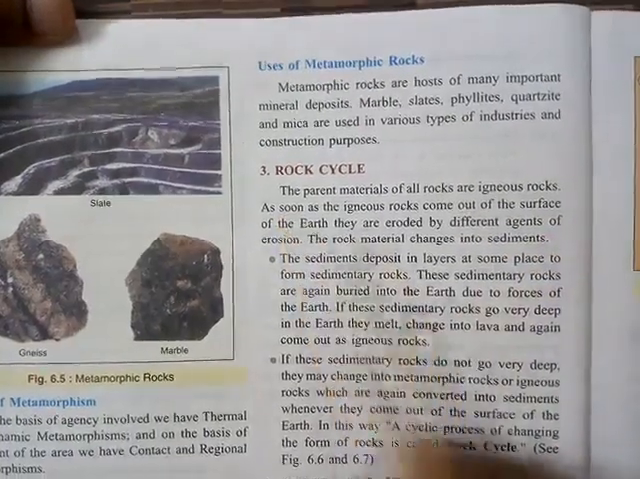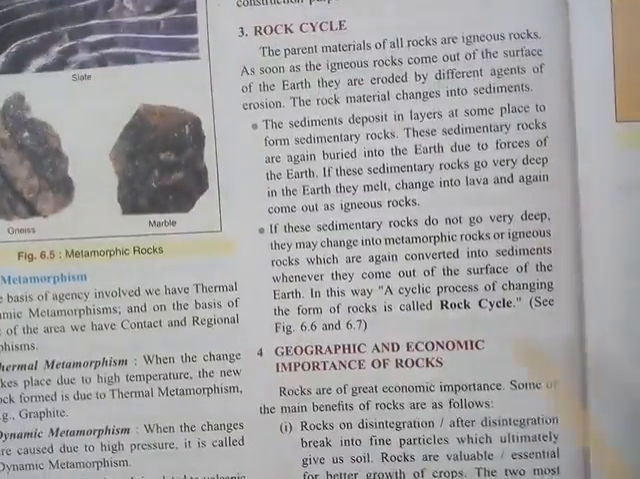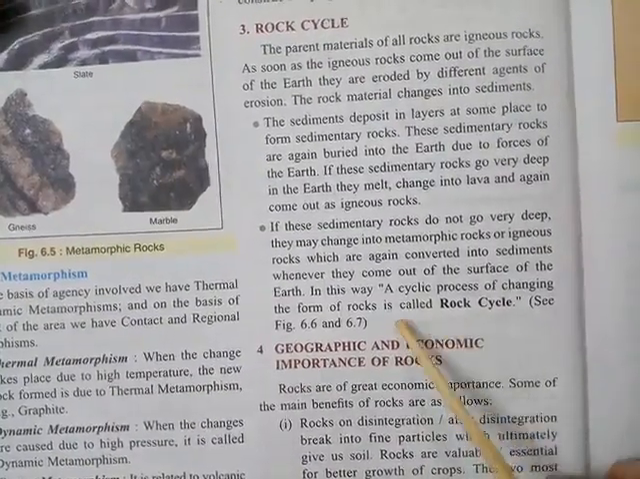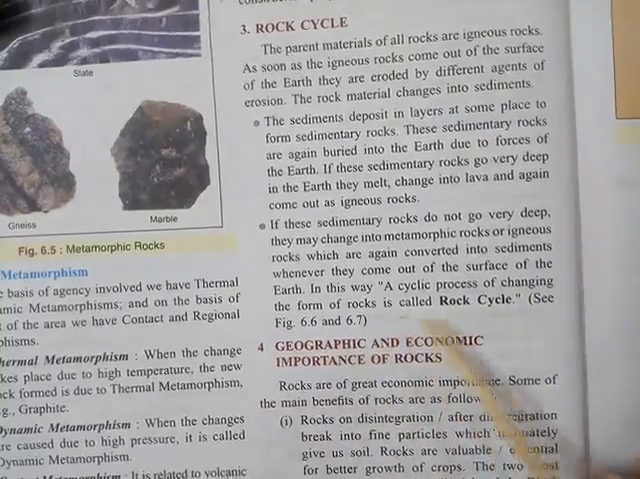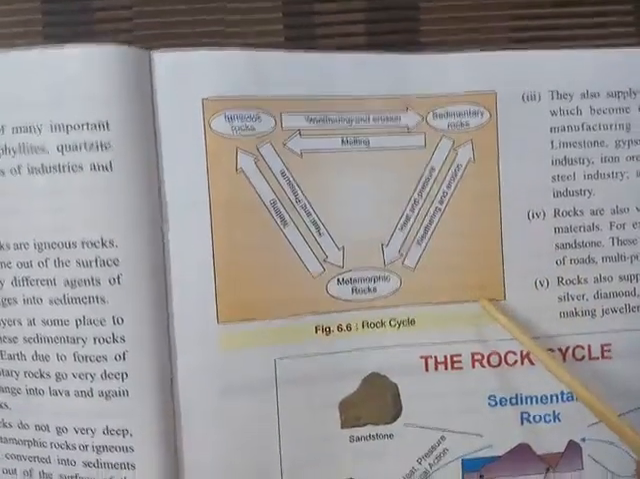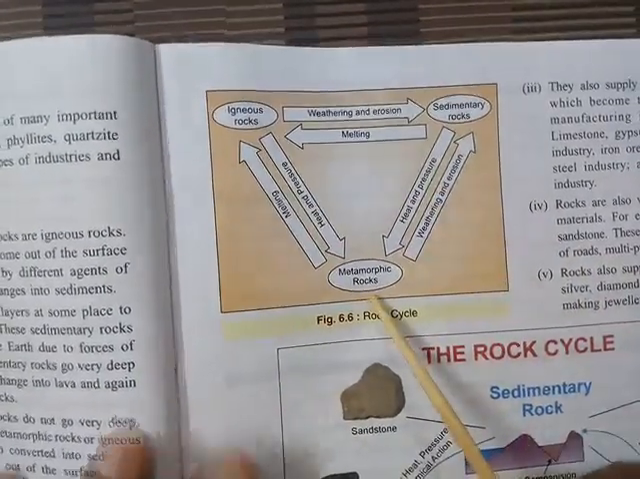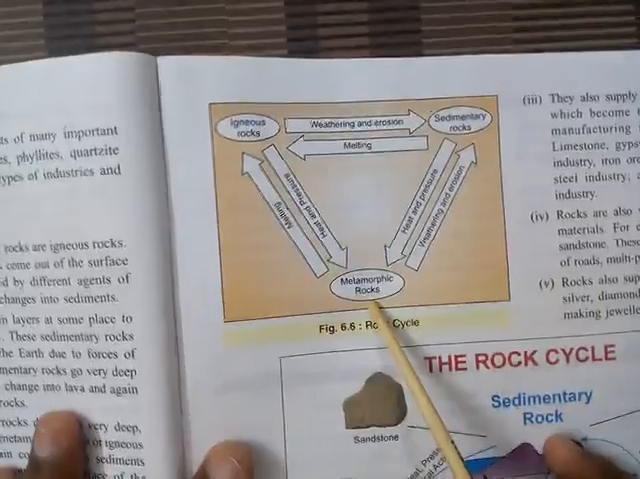Now next is the rock cycle. Just to explain the rock cycle, it can be defined as a cyclic process of changing the form of rocks. But let me explain with this figure. Here you can find three rocks: sedimentary rocks, igneous rocks, and metamorphic rocks.